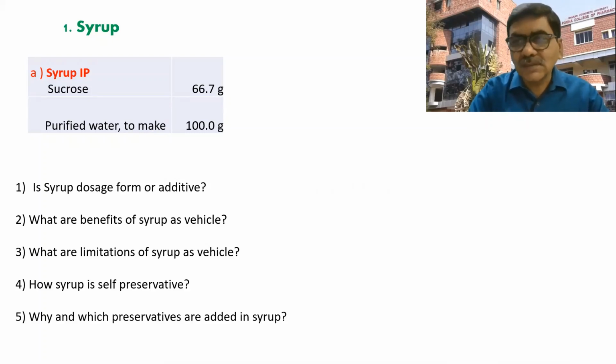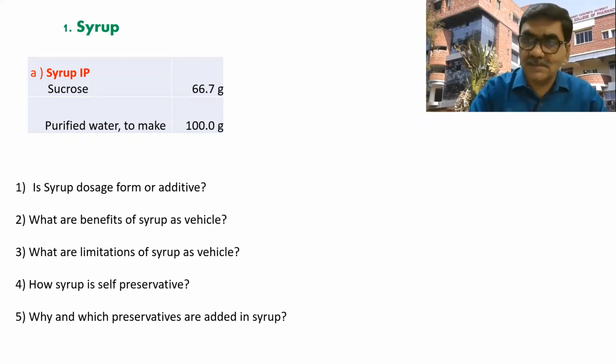Correct. So we'll see the points regarding the syrup to understand the syrup IP as well as syrup USP. Is the syrup a dosage form or an additive? So what are the additives? These are the non-drug components used in the formulation, either as a base or a vehicle, to improve stability or to improve the taste. So is the syrup IP an additive or a drug? Syrup IP is an additive because it is used as a vehicle and as a sweetener.